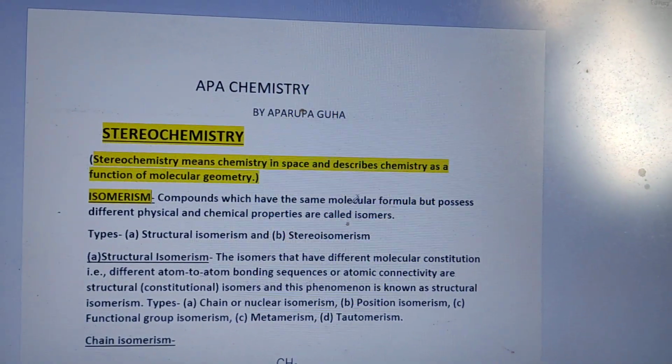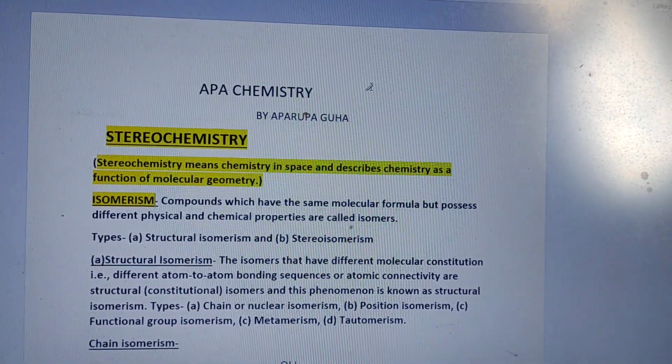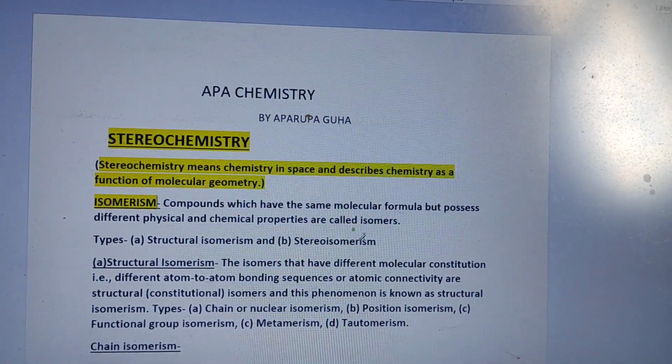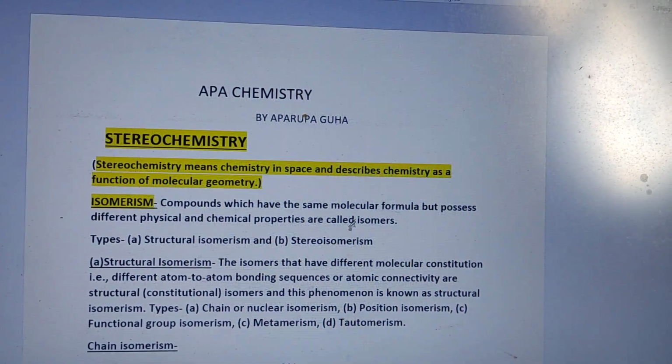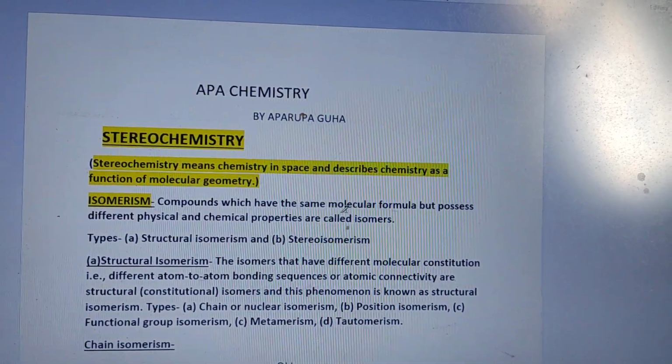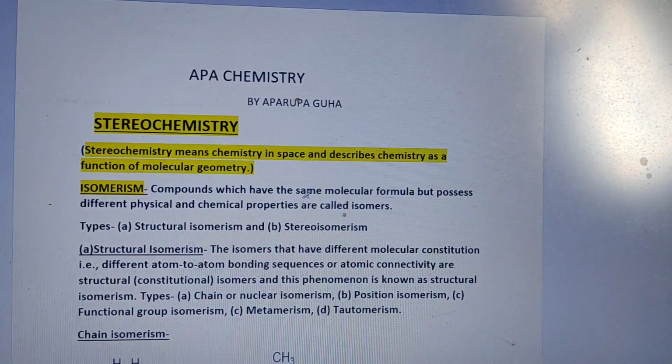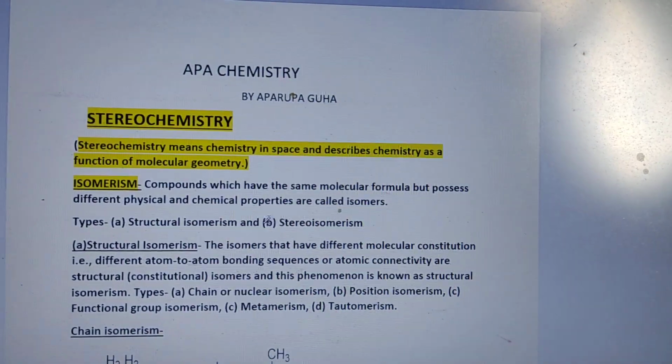The physical and chemical properties should be dissimilar, but their molecular formula should be the same.